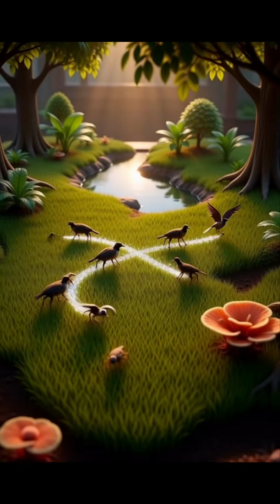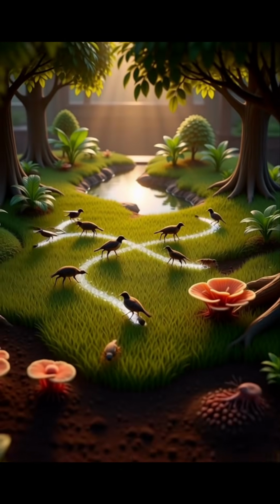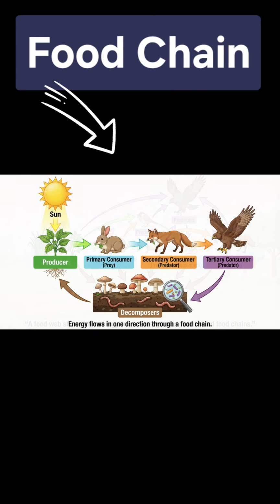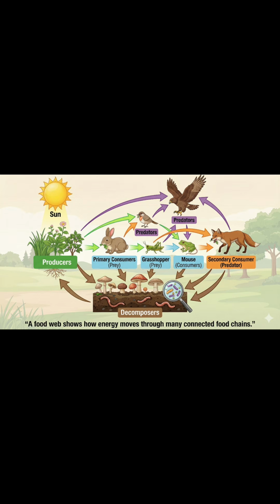and finally, to decomposers. In real ecosystems, there is more than one path. Food chains overlap to form food webs. This shows how all living things are connected.